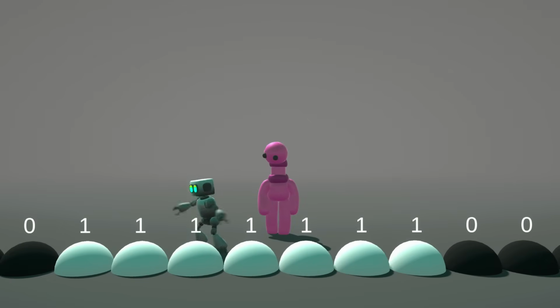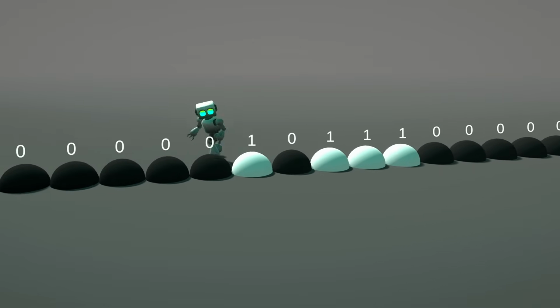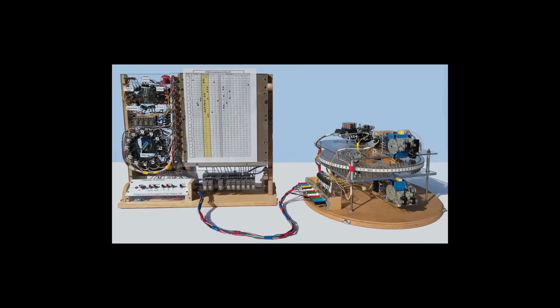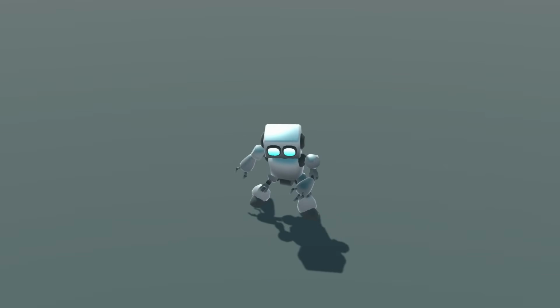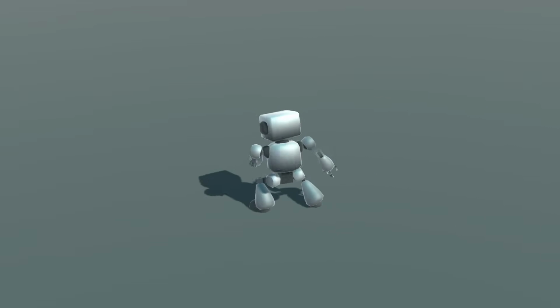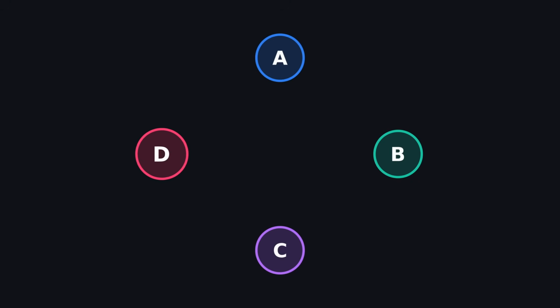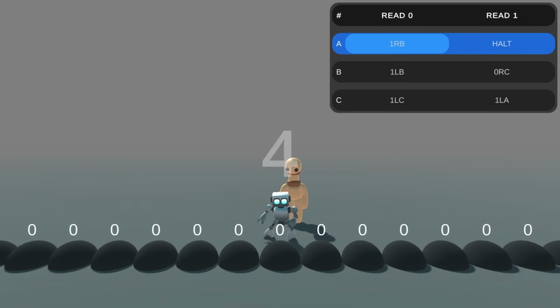To understand the monster, we have to rewind. A Turing machine is the simplest computer imaginable. It has 4 parts. 1. An infinite tape. 2. A head that reads and writes zeros and ones. 3. A state. Think of this as the machine's mood. And 4. The rules. Read, write, move, change state.